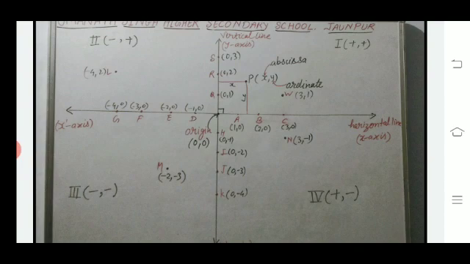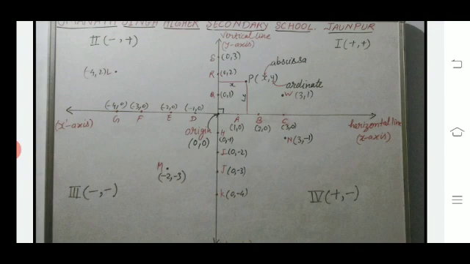Now this x'x and y'y intersect at point O, called the origin, and the coordinates of the origin are (0, 0). Now the second thing, the point P whose coordinates are (x, y). x is the abscissa while y is the ordinate.